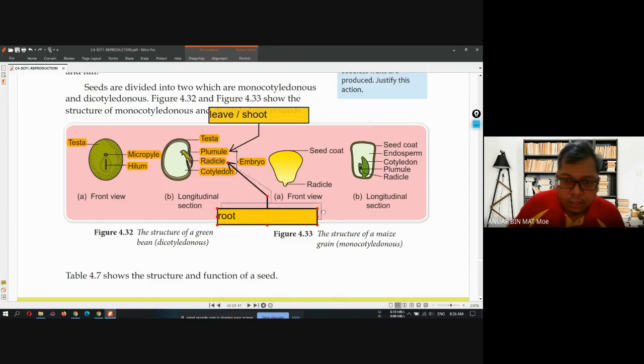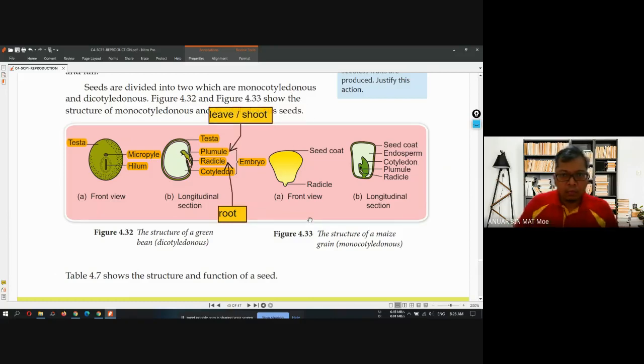After the seed comes out from the fruit, it will grow into a new individual. So this is the function of the seed.